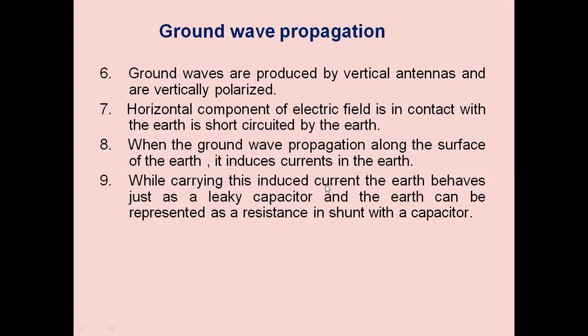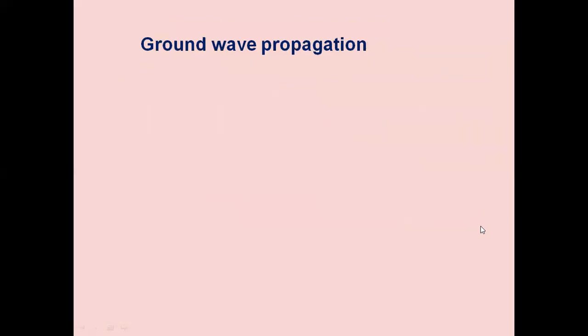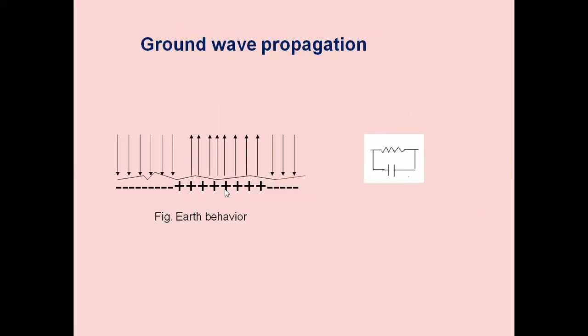When the ground wave propagates along the surface of the earth, it induces currents in the earth. While carrying this induced current, the earth behaves just like a leaky capacitor, and the earth can be represented as a resistance in shunt with a capacitor. So it behaves just like a capacitor.